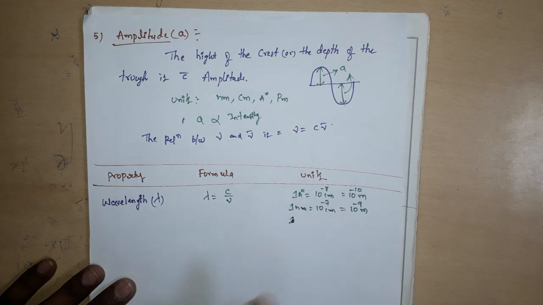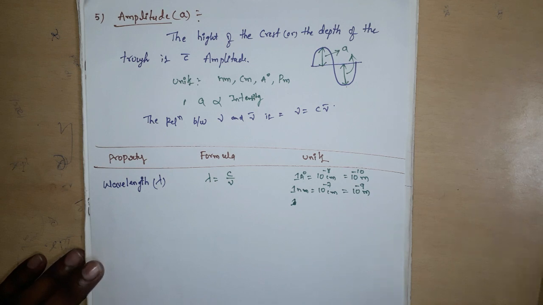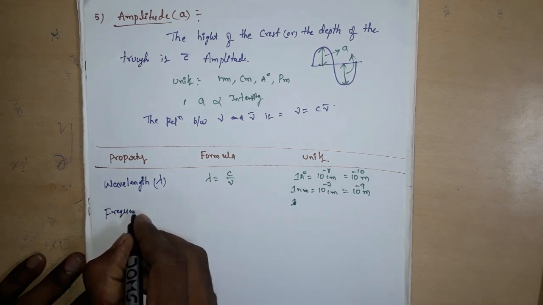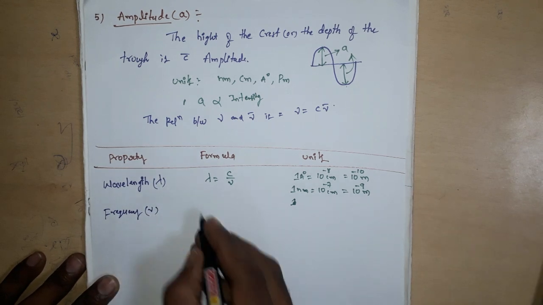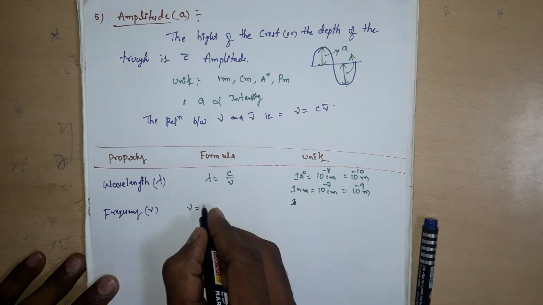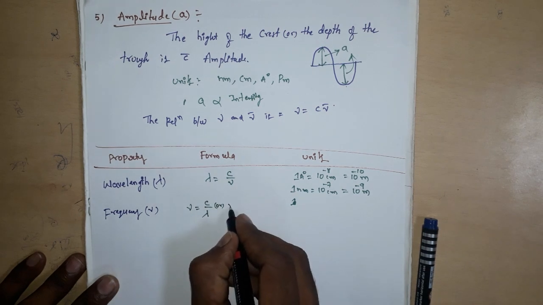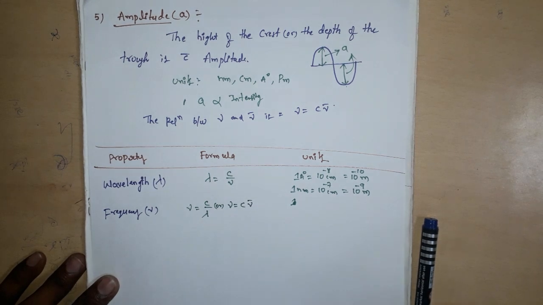Next property, frequency, mu. The formula is mu equals c by lambda, or mu equals c into mu bar.